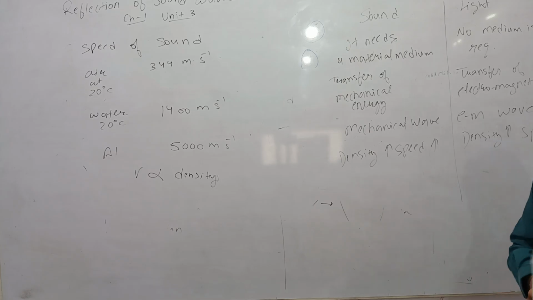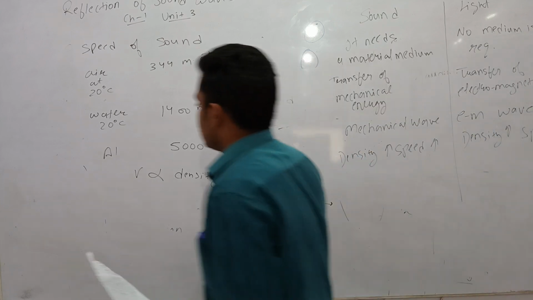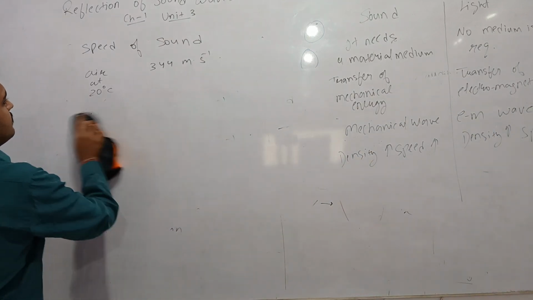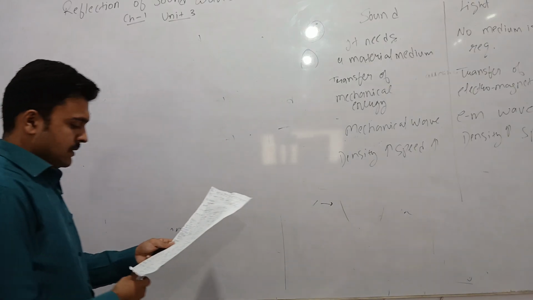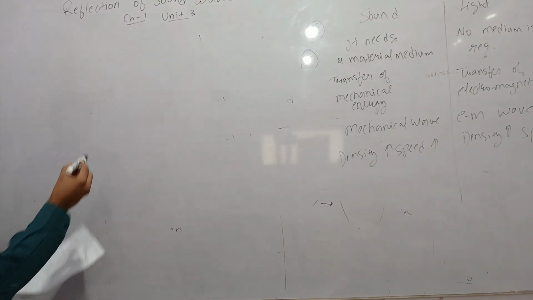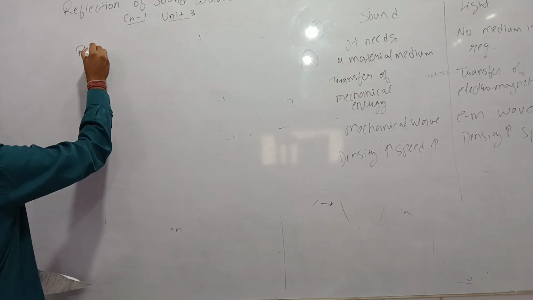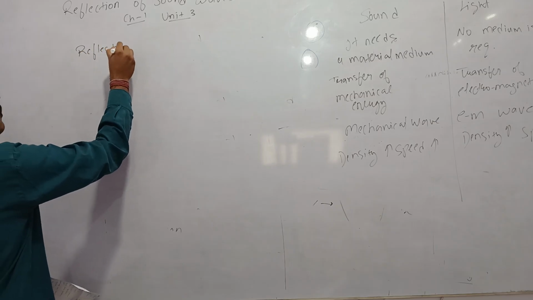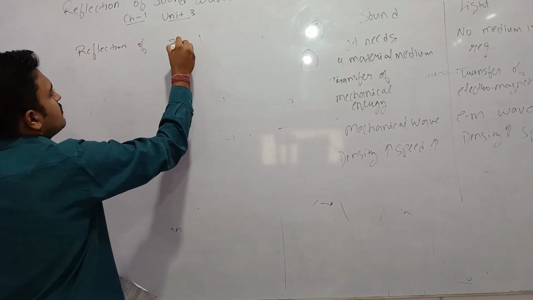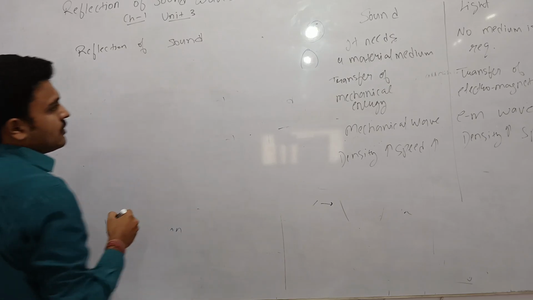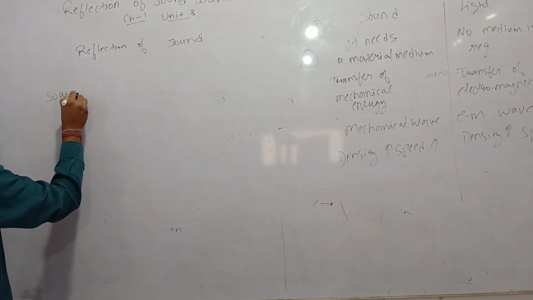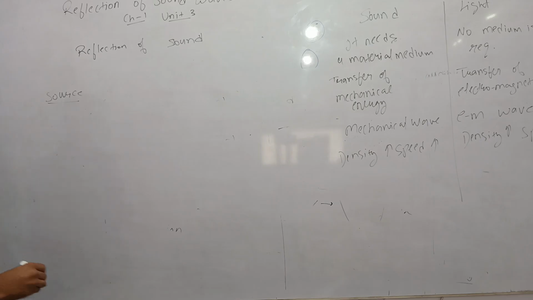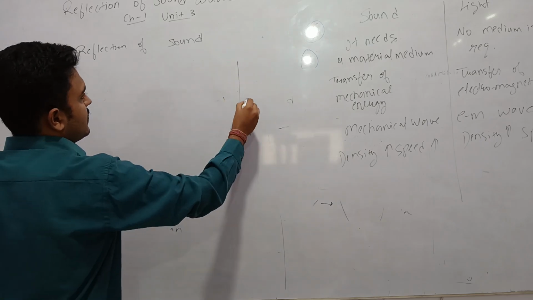Next is the reflection of sound. Suppose this is a source of sound and there is an obstacle.